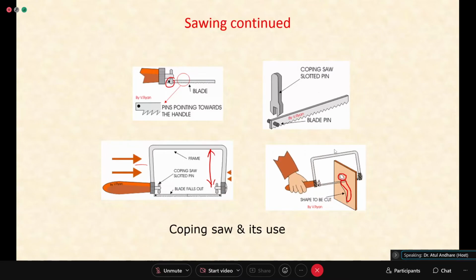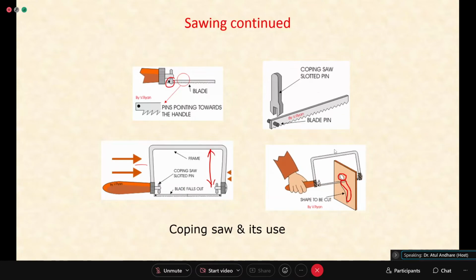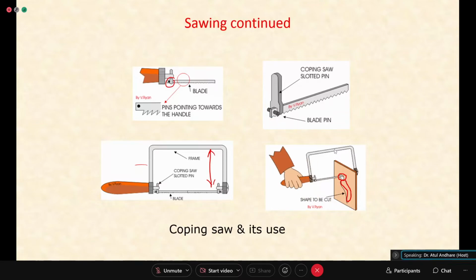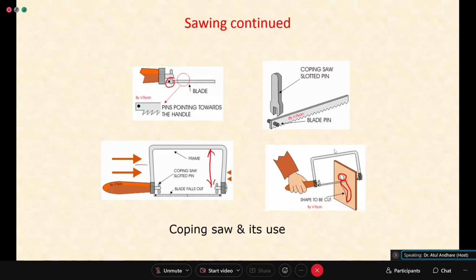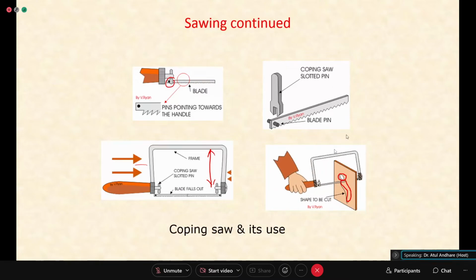Initially, you create a hole, then insert the blade through the hole, put it in the frame, and then use the saw to cut a given profile. So this is for cutting internally. The earlier saws, or most of the other saws, are for cutting external surfaces. This is for internal features.